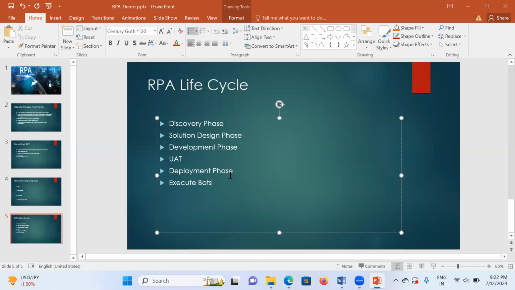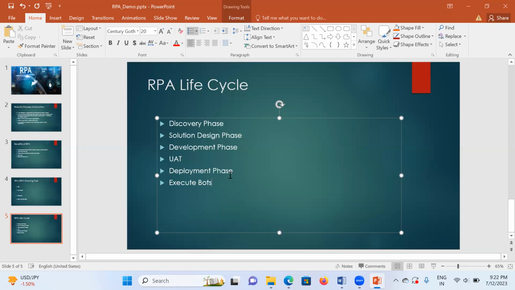Some new technologies are also coming, like Robocorp and Jiffy.ai. Jiffy.ai is complete code; it is not low code, no code. UiPath is also low code, no code. Next, Automation Anywhere also has two features: low code, no code.